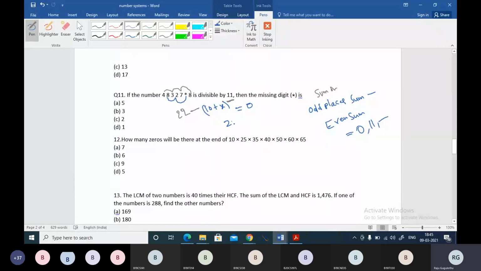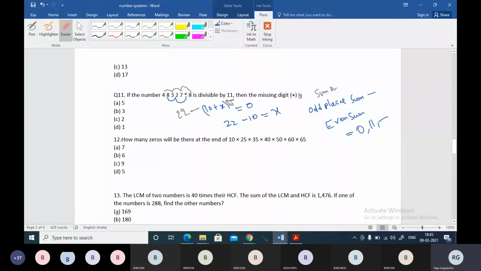Then you can say 22 minus 10. If you bring x to the right hand side, that will become plus x. But x is equal to 12. x should be one digit, right? Something we are missing. Okay, we'll verify the answer here.